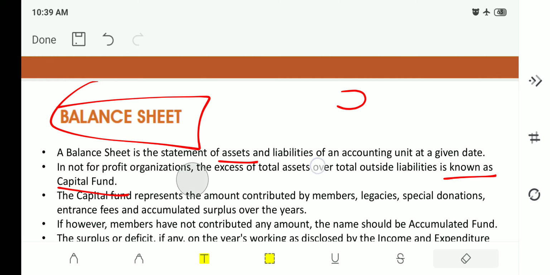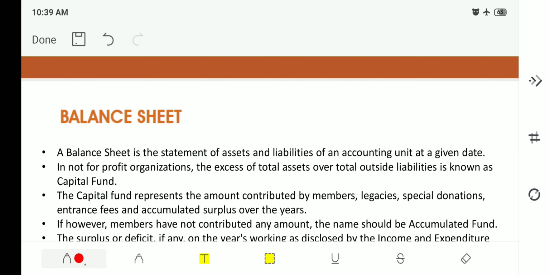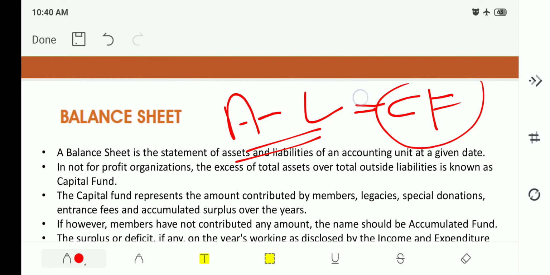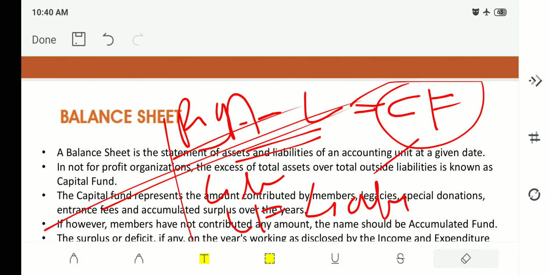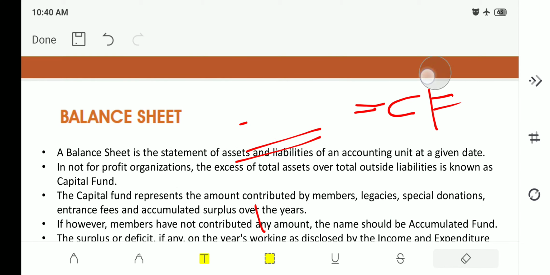So try to understand it with an easy example. Whatever the assets are there, deduct liabilities from that, then you will get capital fund. This is nothing but capital fund. It is also a liability, and it is written on the right hand side of the balance sheet. Here it may be either liability or it is also called capital fund. Hope you understood. It is very easy to understand.